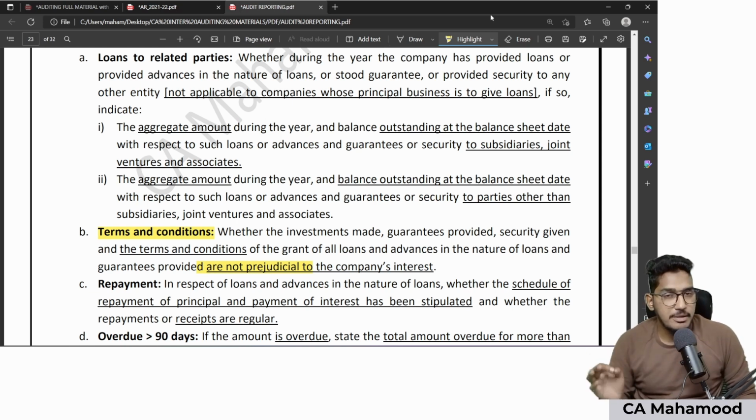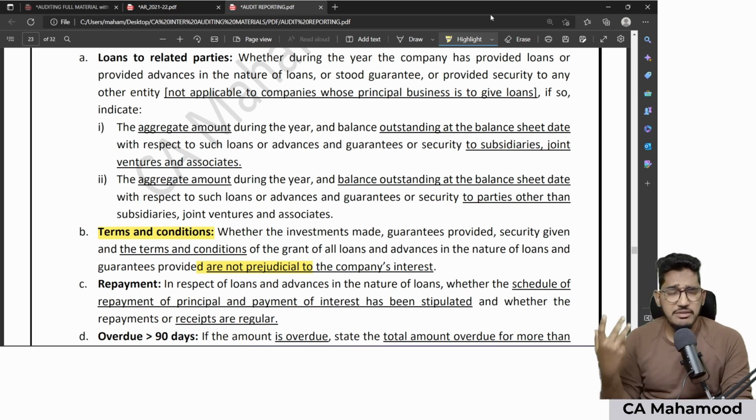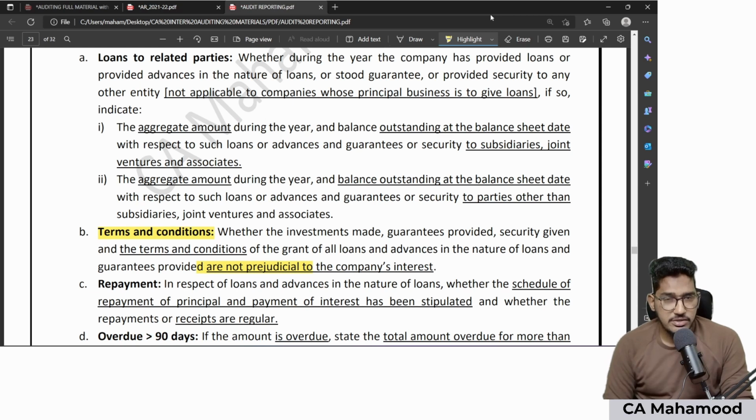I already gave you examples of when the terms and conditions will be considered as harmful. When will they be considered harmful? If they have been given without charging any interest, without repayment period, without accepting any security, then they will be considered as prejudicial or harmful.